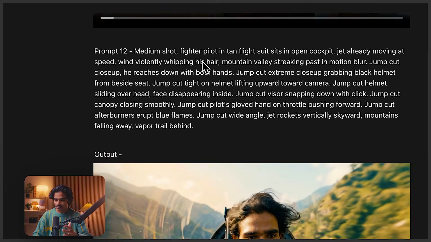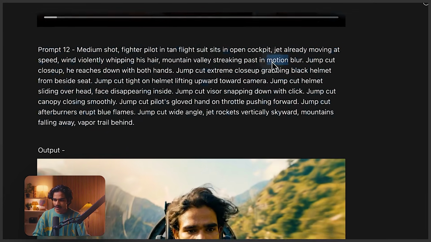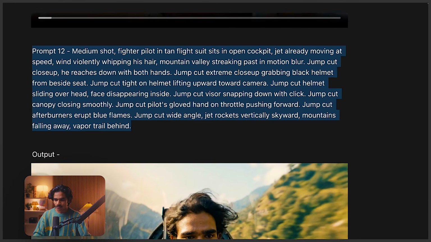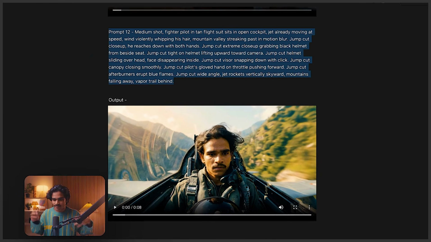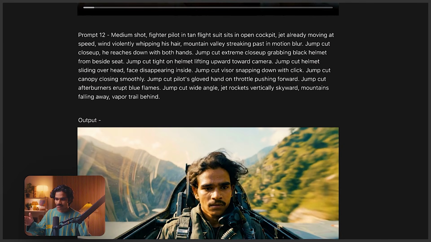So it starts with this medium shot. The fighter pilot is in the cockpit, and suddenly it jump cuts to a close-up shot where he reaches with both hands and puts his helmet on his face, and then he shifts the gear and suddenly takes off into the sky. That's exactly what I mentioned in the prompt. Then it jump cuts to the visor snapping down with a click, where he's trying to change the gear, and then smoothly it jump cuts to a wide angle where the jet rockets into the mountains.